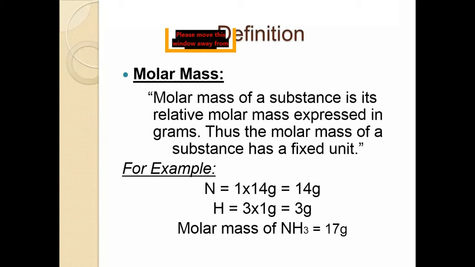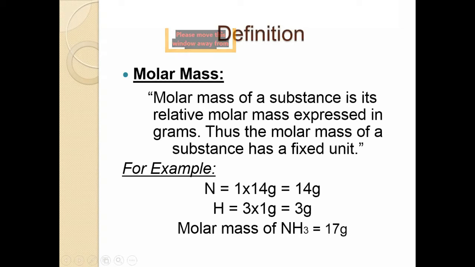Molar mass of a substance, students, see the slide. What is the definition? Molar mass of a substance is its relative molecular mass expressed in grams. Thus, the molar mass of a substance has a fixed unit. For example, nitrogen and hydrogen, when they form ammonia, the formula of ammonia is NH3. The mass of nitrogen is 14 gram, and the mass of hydrogen is 3 multiplied by 1, which is 3 gram. So the molar mass of NH3, ammonia, is 17 gram.